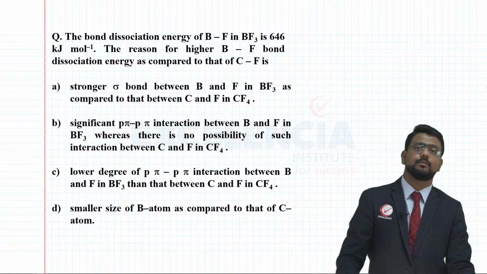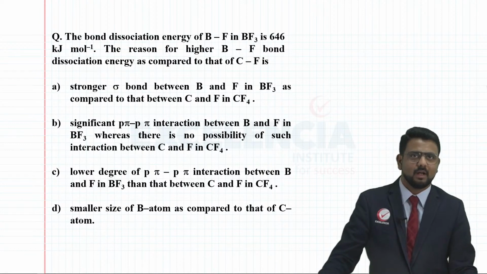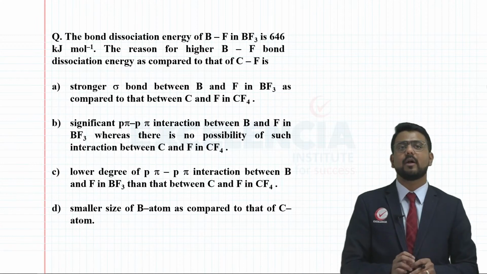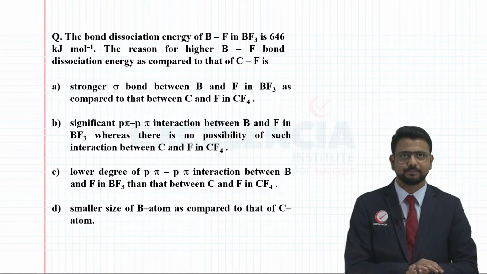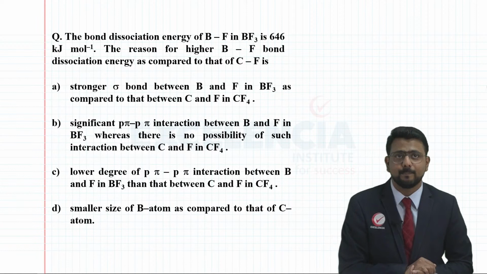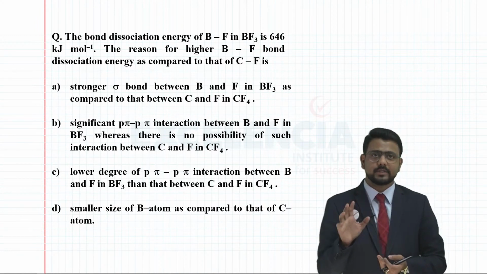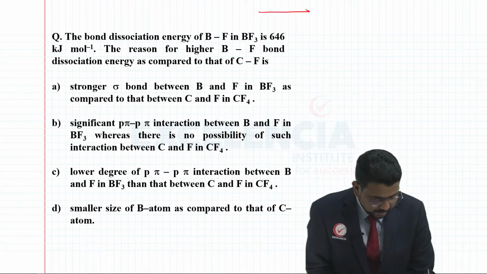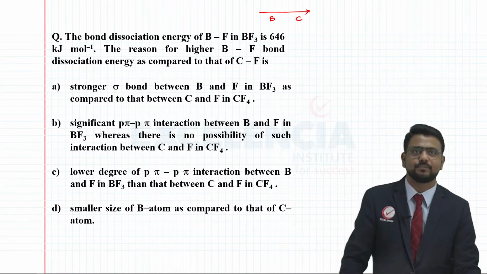Now this question has a specific concept which I will be discussing here. The question is, the bond dissociation energy of the B single bond F in BF3 is 646 kilojoules per mole. Now the question is the reason for the higher BF bond dissociation energy as compared to the CF bond dissociation energy. It is expected that as we go across the period from left to right, we have boron and then carbon.